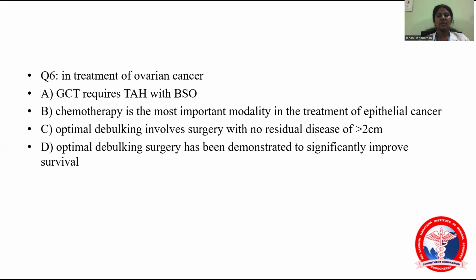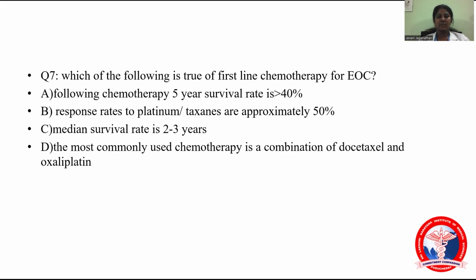And chemotherapy being the most important modality is also wrong. Surgical staging is always the most important modality in the treatment. Optimal debulking, as we discussed, involves surgery with residual disease of less than 1 centimeter. So the answer is D: optimal debulking surgery has been demonstrated to significantly improve survival. In optimal debulking surgery, we have to remove the tumor as much as possible, as deep as possible, so that the residual disease is less than 1 centimeter.